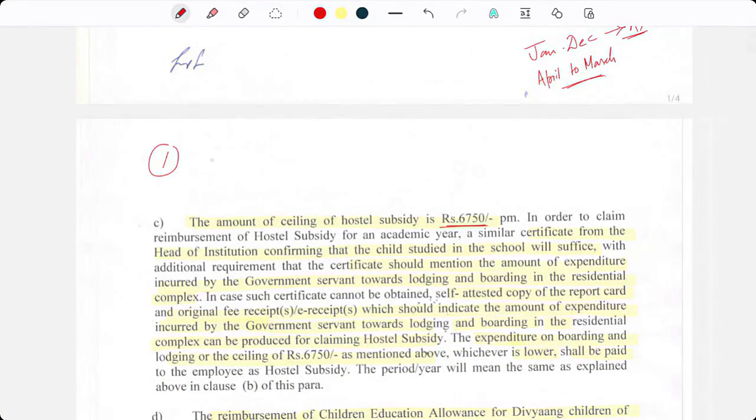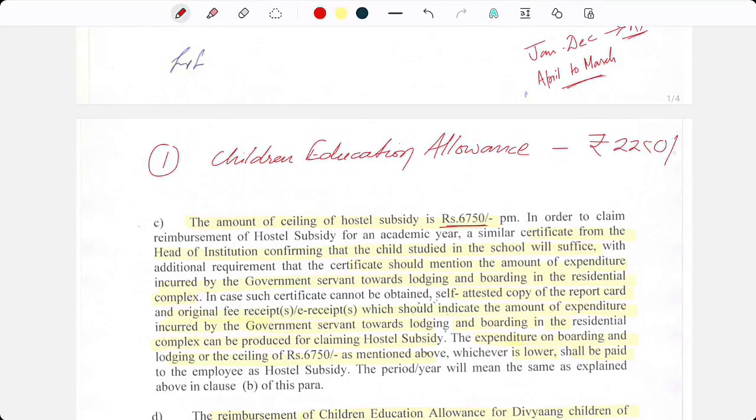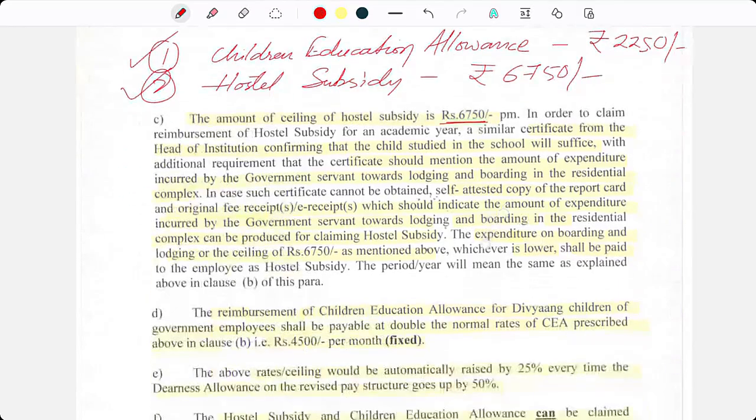One is 2,250, and another is hostel subsidy at the rate of rupees 6,750. Okay, only these two are payable.